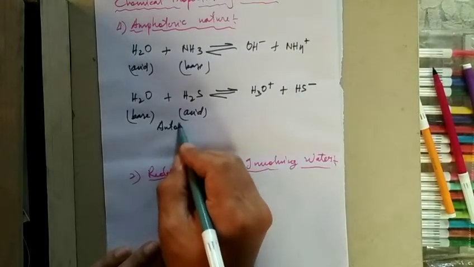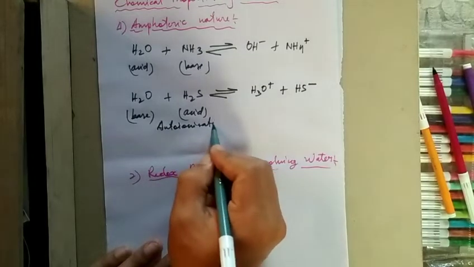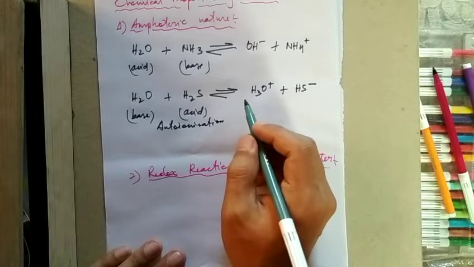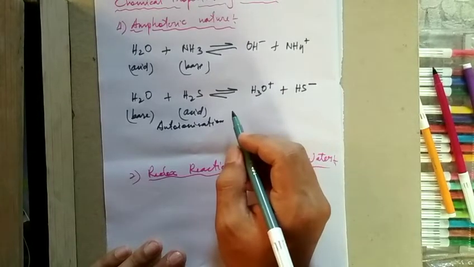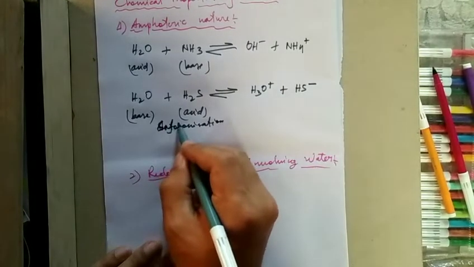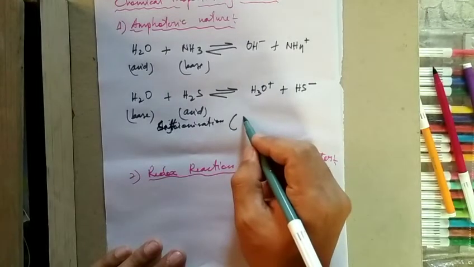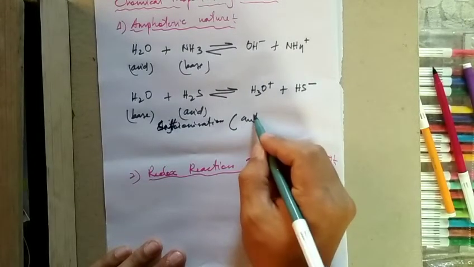Next is auto ionization, also called self ionization or auto protolysis.